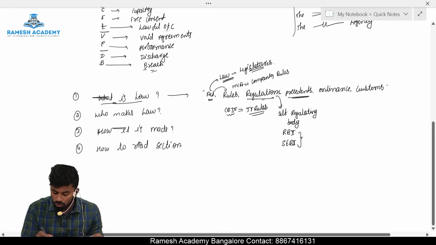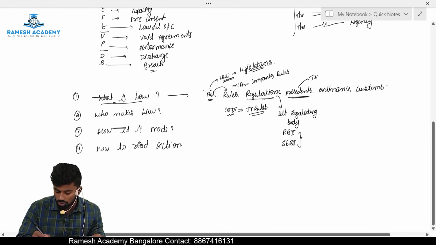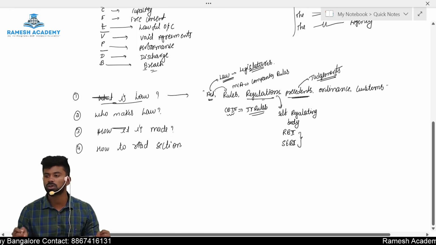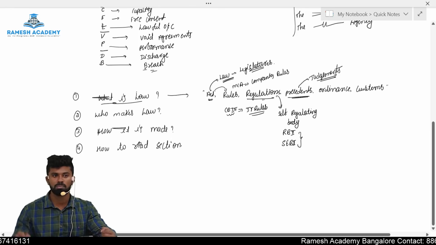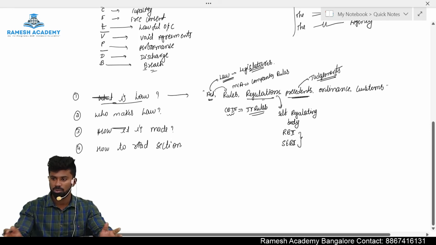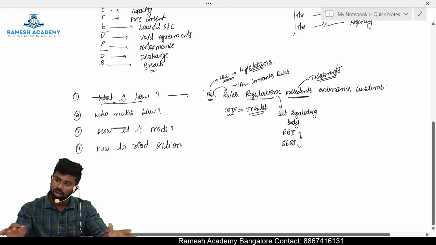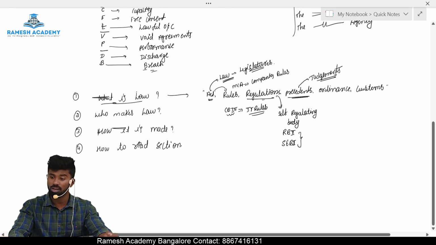It also includes precedents. So what are precedents, sir? The judgments of the court, the judgments of the higher courts, which are required or bound to be followed by the lower courts in similar cases, are called as precedents. For example, if Supreme Court decides a case in a particular way, the same principle should be applied in all high courts. They can't overturn the decision of the Supreme Court. That is called as precedents.